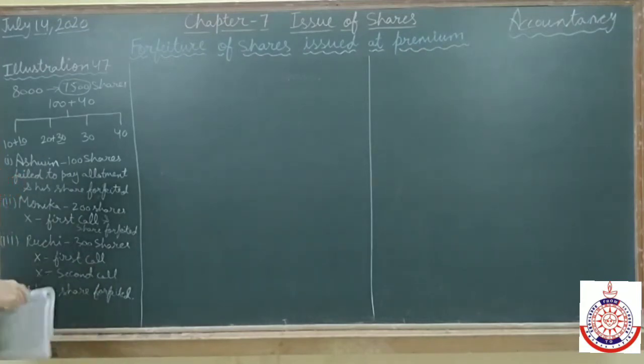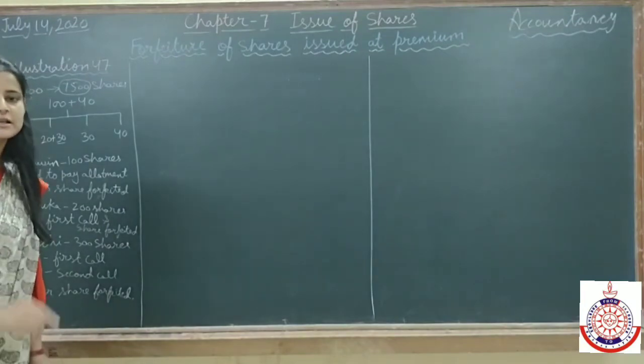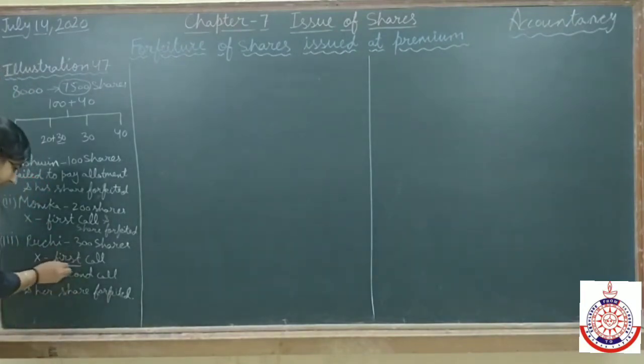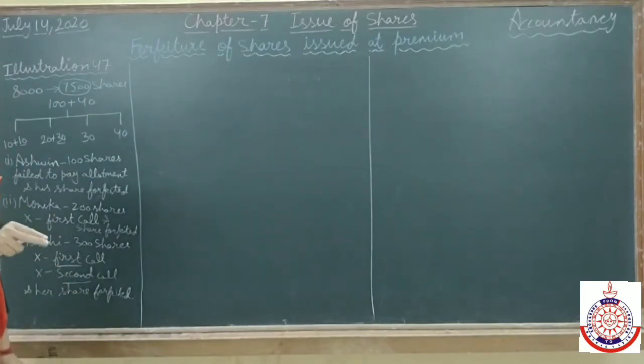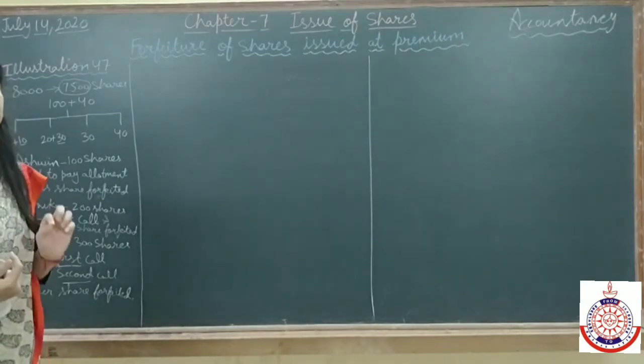Third shareholder, Ruchi, holding 300 shares, failed to pay first call and second call both, and her share is forfeited after the final call. Monica is also not paying the first call, but her share is forfeited after the first call only, and Ruchi is not paying first call as well as second call, and her share is forfeited after the final call only. I hope the question is clear to you.